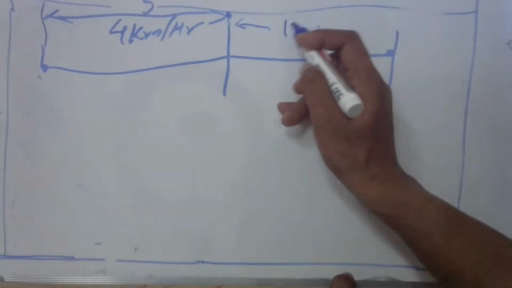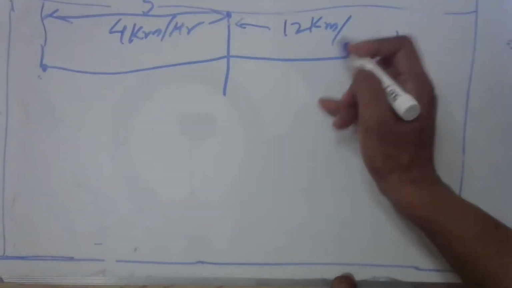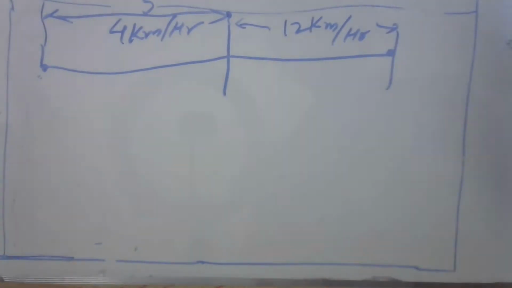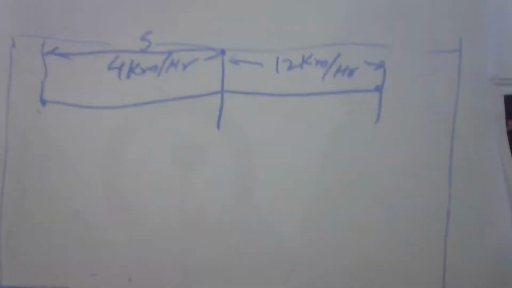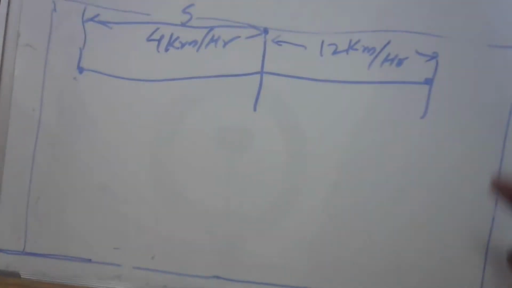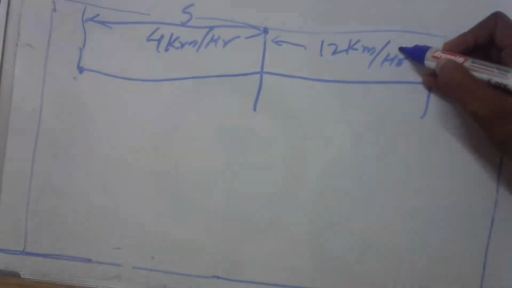This distance he covered at 12 kilometer per hour. How much is the distance? That we don't know. We don't know how much the distance was here and how much the time was. What do we do? We have to make this a unit.